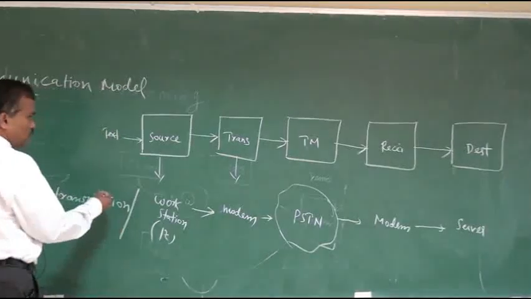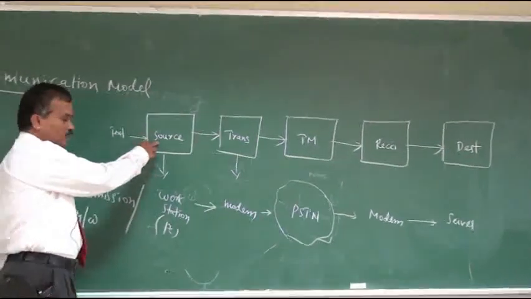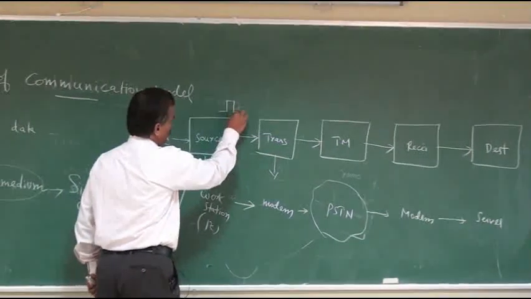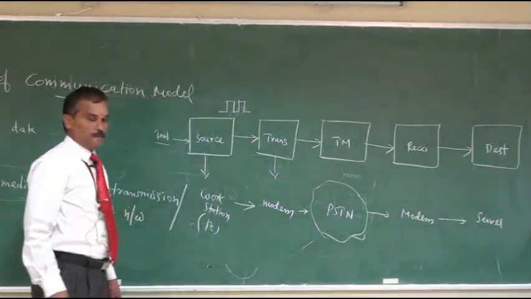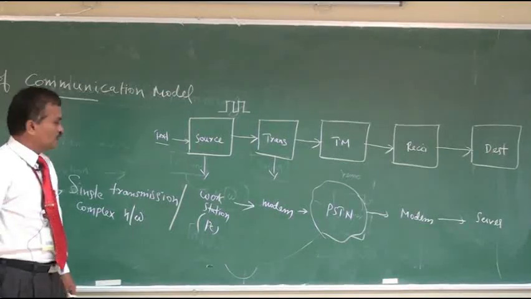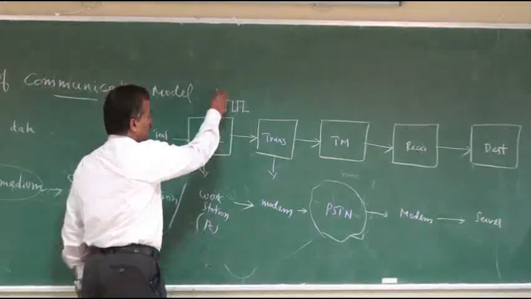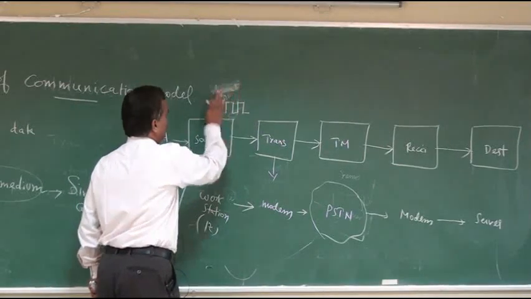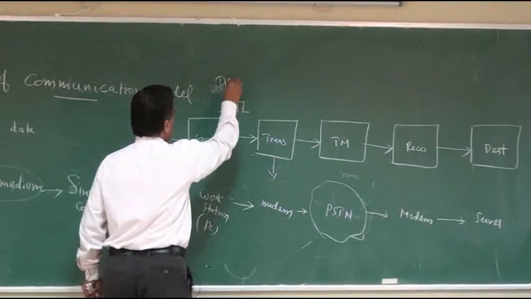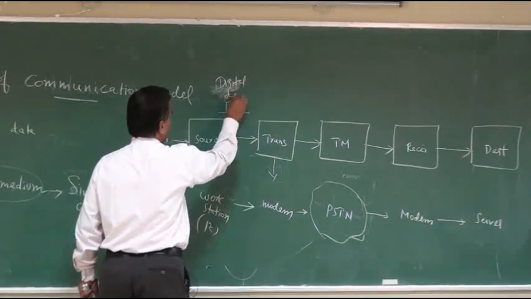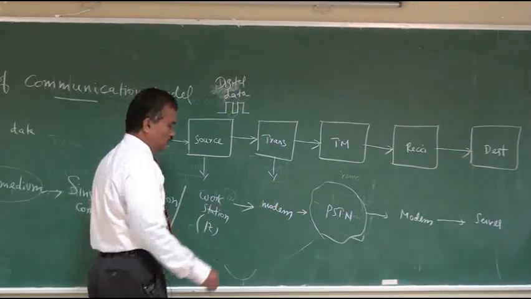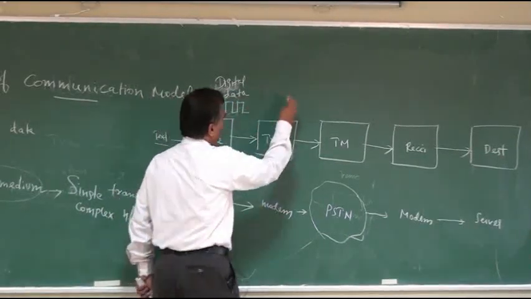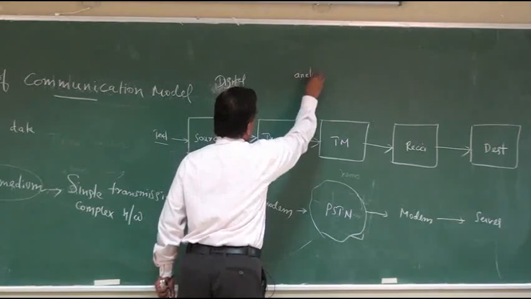For example, the source converts the text into a square wave. It is called a digital signal. A square wave is also called a digital signal or digital data. What the modem does is convert this digital data into analog data or analog signals.